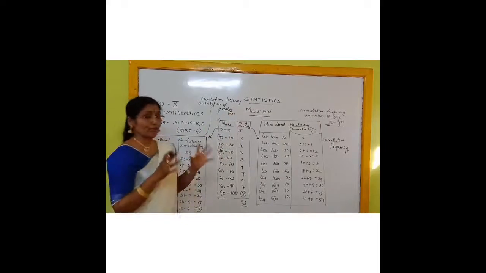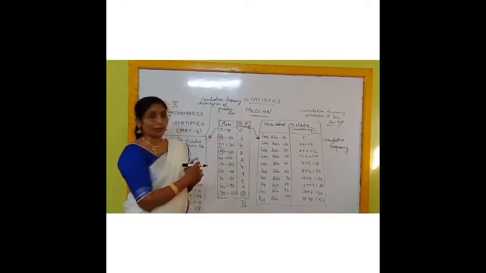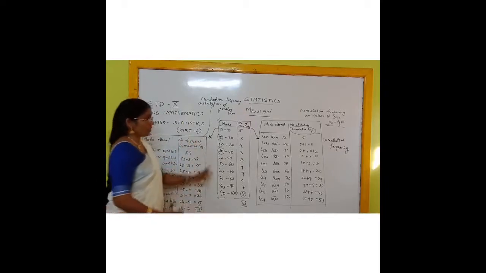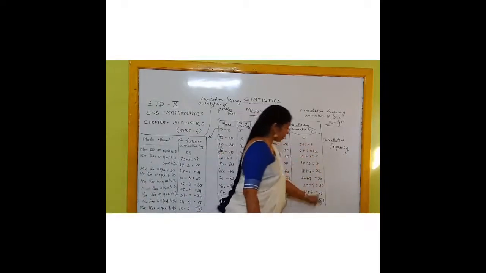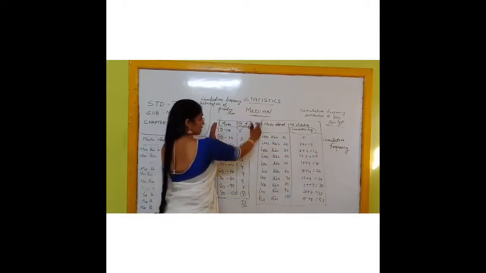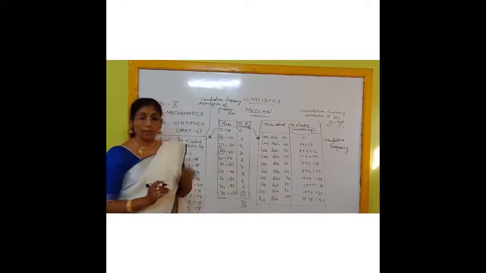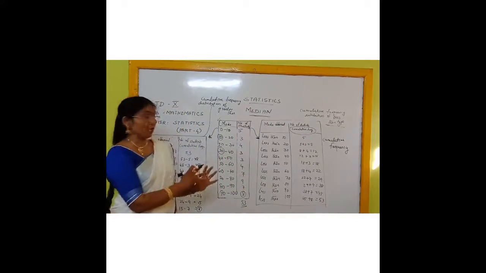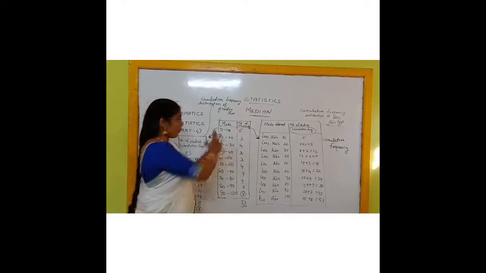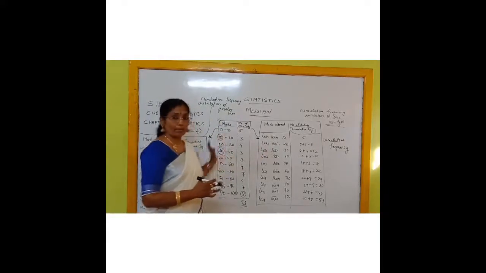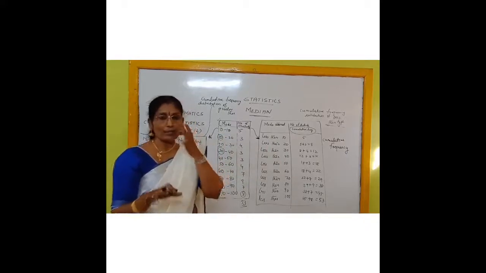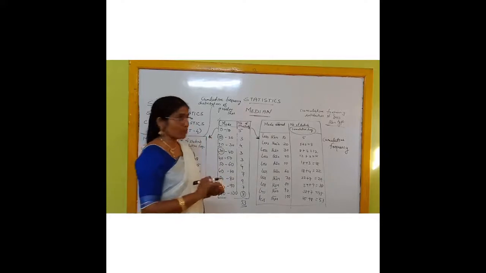I will tell you for what purpose I have written this. Look here, we have got the cumulative frequency. Here also we have got the cumulative frequency. Any of this cumulative frequency you have to attach with this table for finding out the median. To find out the median only, I have written these two types of tables, that is the representation of this table in these two tabular forms. For what purpose? To find out the median of a grouped frequency distribution table.